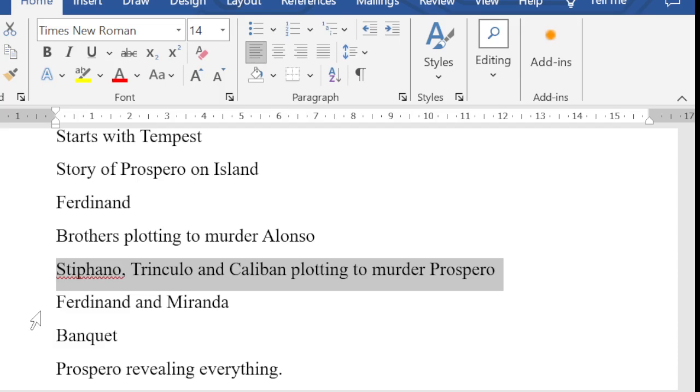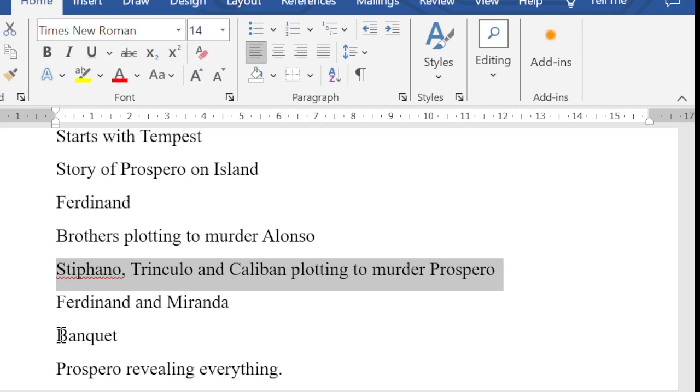And again, on the other side, we have King Alonso and everyone there. A banquet is arranged, and they were about to start having the food. Suddenly, Ariel appears in the form of a different kind of being, and threatens them by speaking about the bad deeds that they all did before reaching that island. And towards the end, we can see Prospero revealing everything to all people.